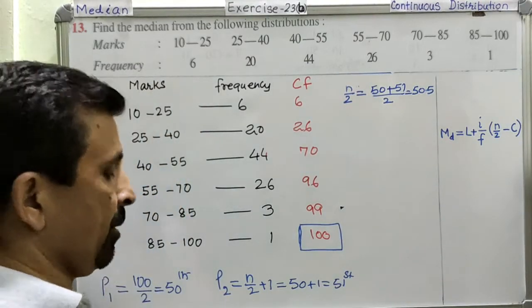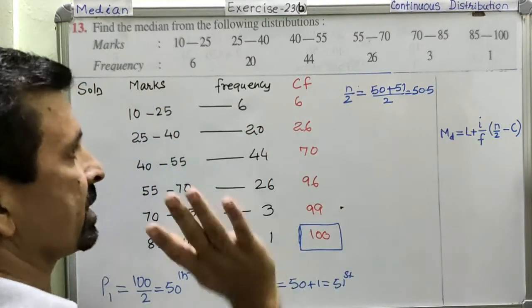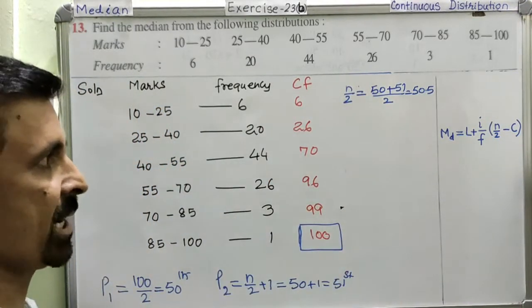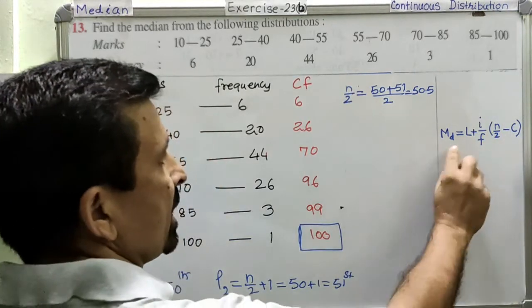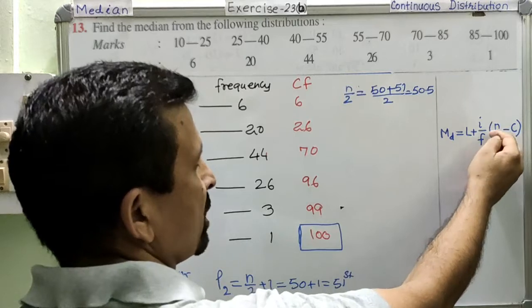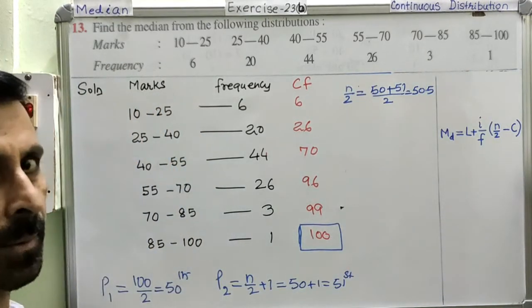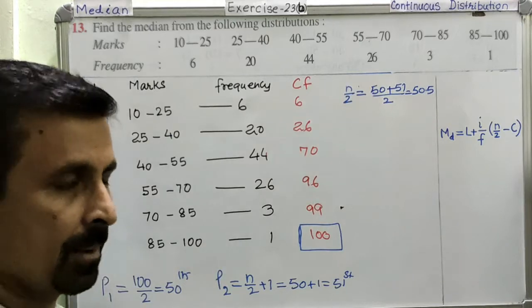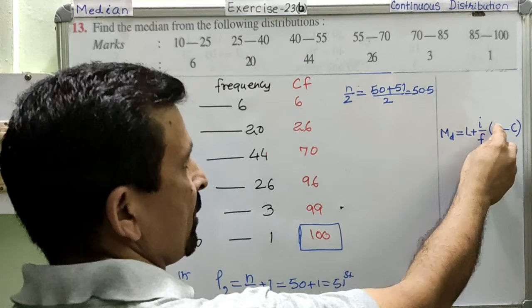Okay. Now this is calculated. So now I will start searching. First of all we have to start the work, only then we will be able to get the value of the other things. In this formula, the most important thing is first of all to find the value of n over 2, which you have calculated as 50.5. Clear? Other things will be calculated only after finding this position.